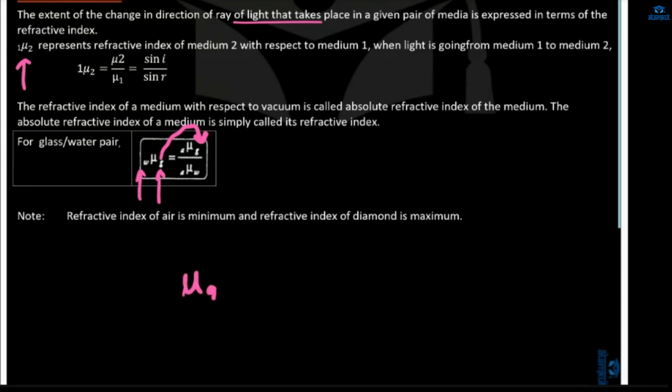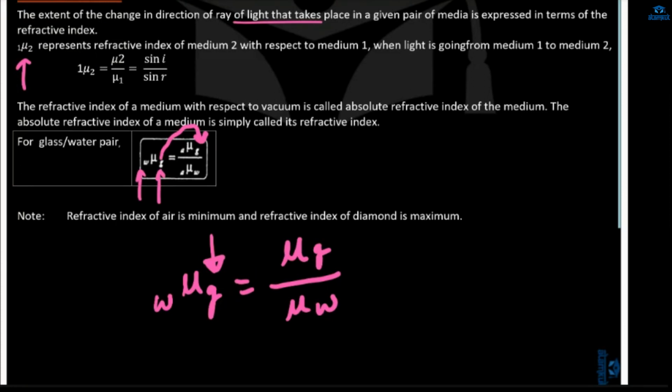This we have to write. What will be the refractive index of glass with respect to water? So it will be the refractive index of glass. Of whatever you are finding the refractive index, it will be written in the numerator. Refractive index of glass with respect to air now. You can even not write anything, but still you will write A so that it will be clear with respect to what you are finding the refractive index. Fine. Refractive index of glass upon refractive index of water.